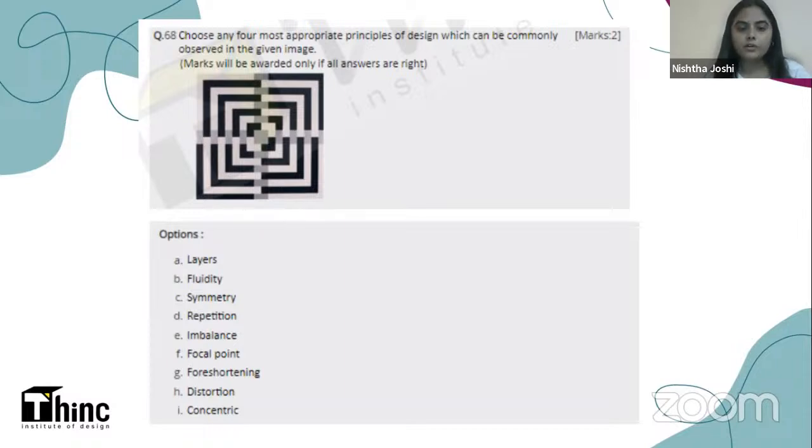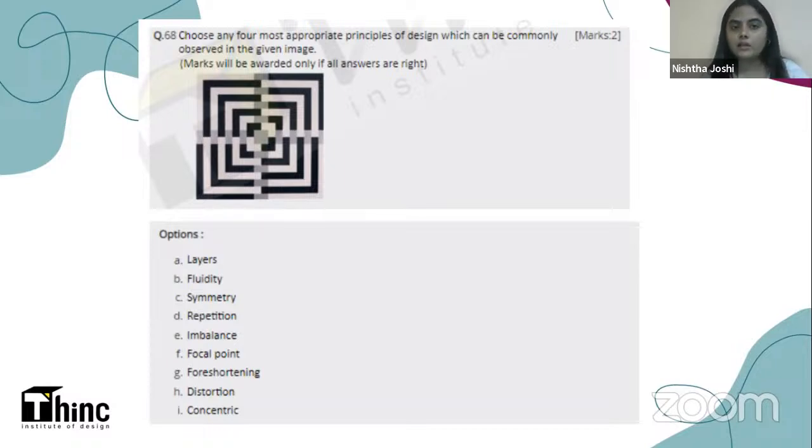Do you think a focal point is being created in any part of this image? Do you think that there is fluidity? Can you see different layers? Can you see any sort of symmetry in this composition? Do you think there is some focal point here? Do you think there is some sort of distortion? Do you think there is imbalance? Do you think that these squares are concentric to each other? Think about each and every term and what they mean.